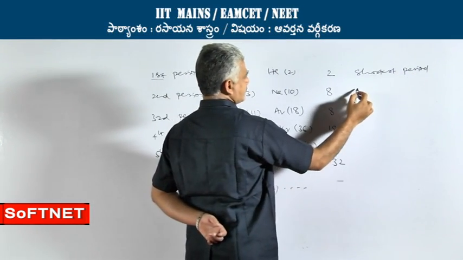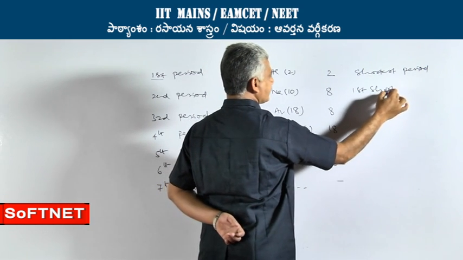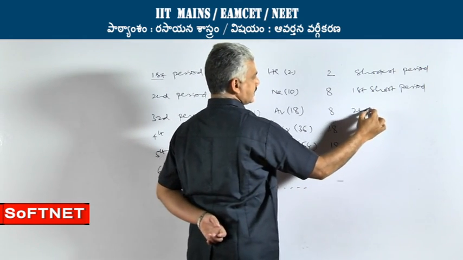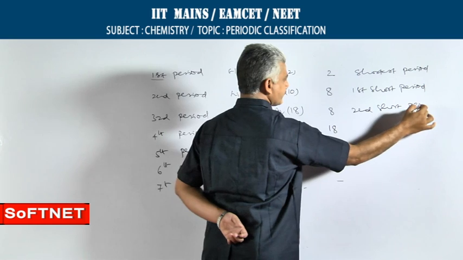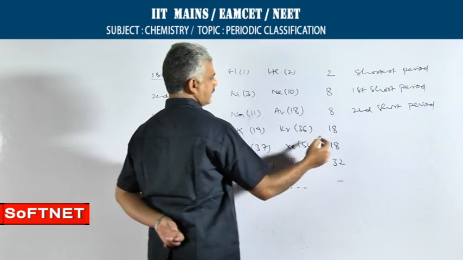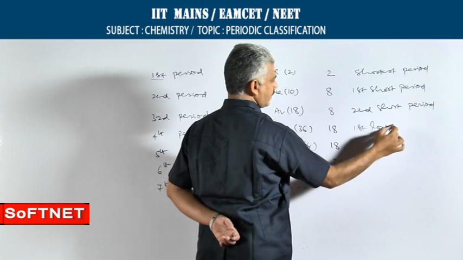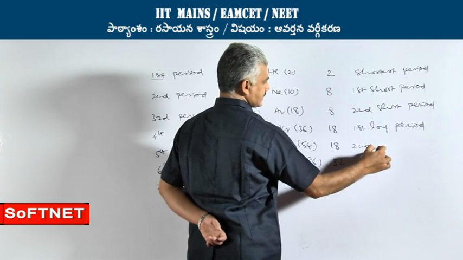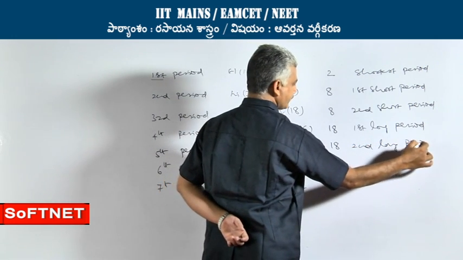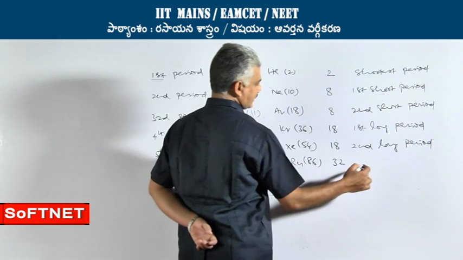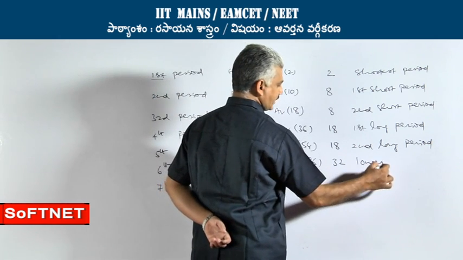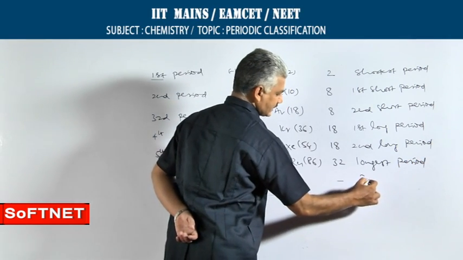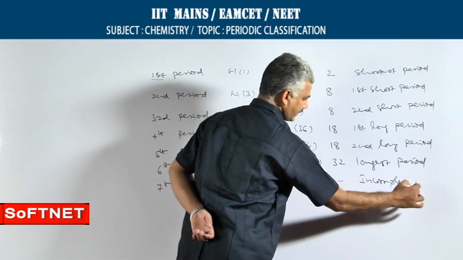The second period is known as first short period. Third period is known as second short period. The fourth period is called as first long period. Fifth period is called as second long period, and sixth period is called as longest period. The seventh period, it is known as incomplete period.